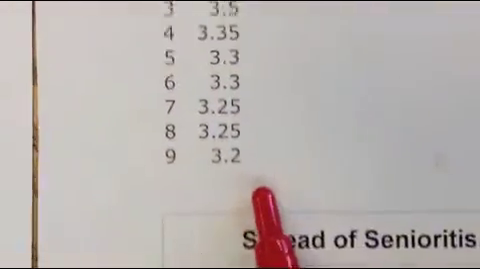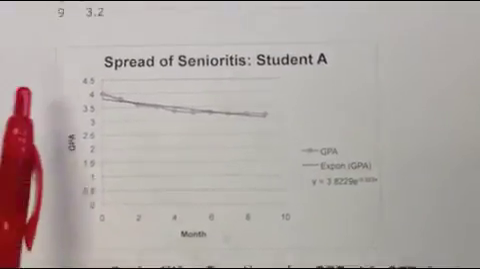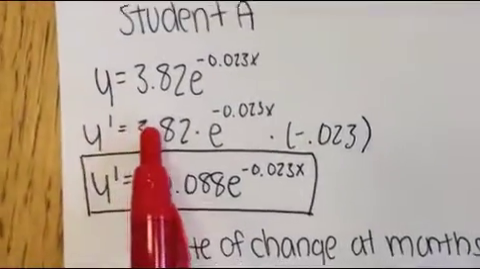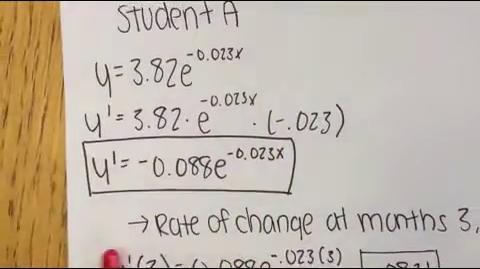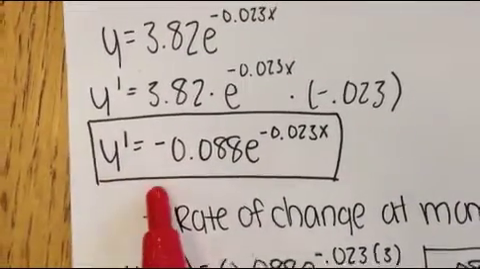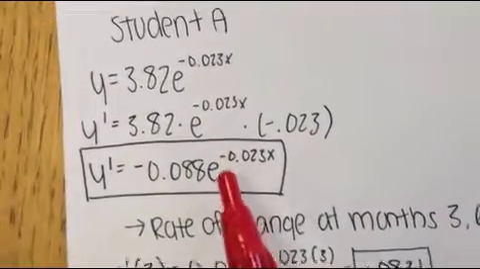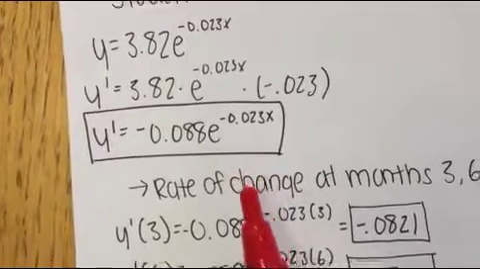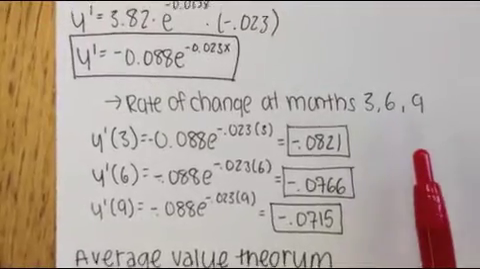Student A began the year with a 4.0 and ended the year with a 3.2. It is apparent that there was exponential decay of their GPA, and the equation of the line is y equals 3.82e to the negative 0.023x. We then found the derivative of this function, which is y prime equals negative 0.088e to the negative 0.023x.